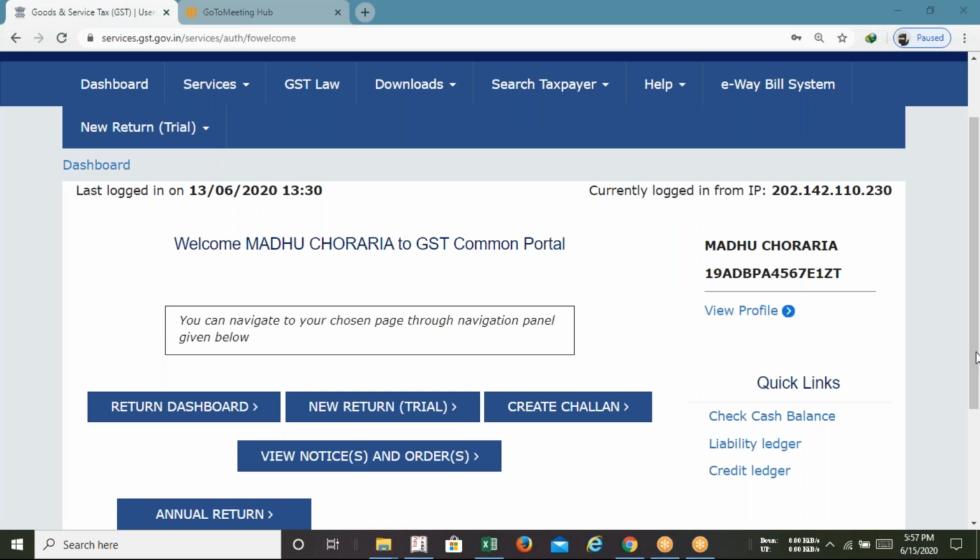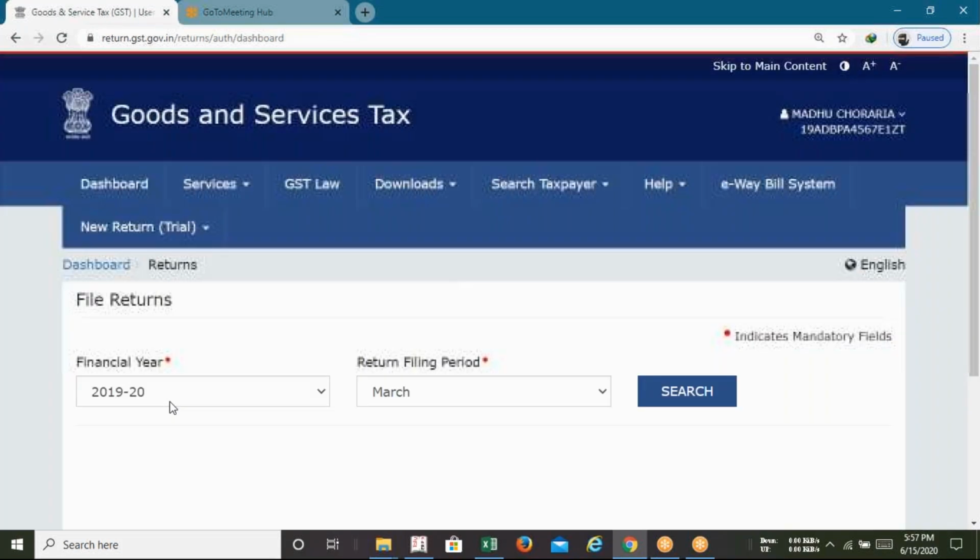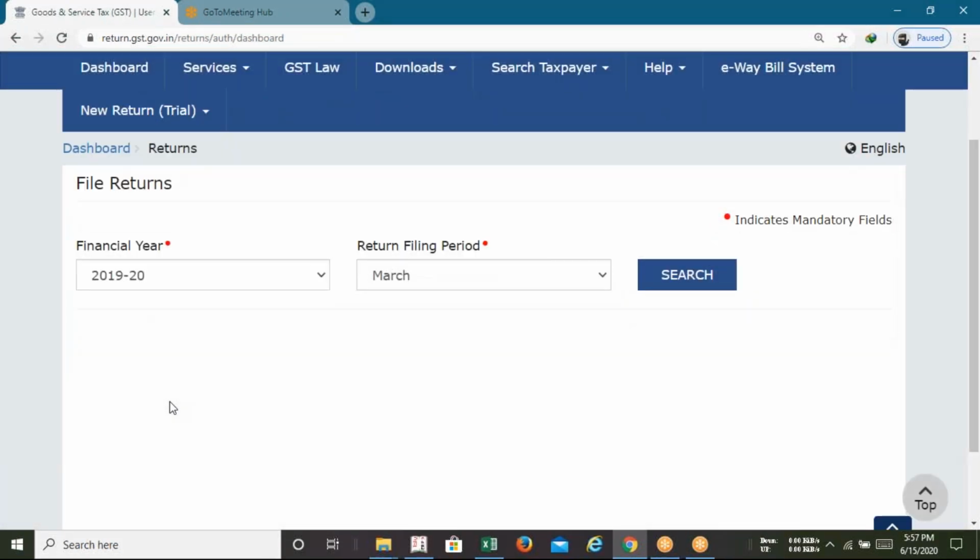Okay, so this is the dashboard for the GST filing. So what you have is the return dashboard. In the return dashboard, you can see the combination is there. This combination we are looking for is the 1920 financial year and March.